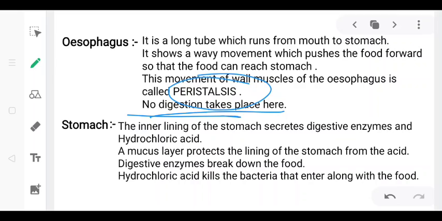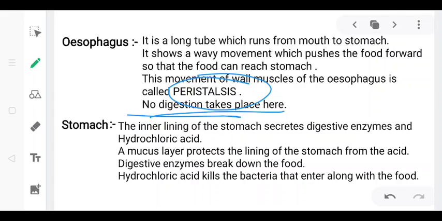A mucus layer is present in the stomach which protects the inner surface of the stomach from the action of hydrochloric acid. The acid kills many bacteria that enter along with the food and makes the medium in the stomach less acidic. The digestive juices break down the proteins into simpler substances.